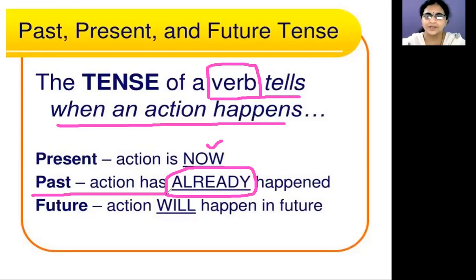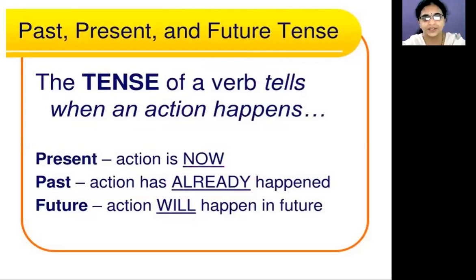These are all completed actions. Whatever happened before now, we say in past tense. Did you get it, children? Now, what is happening is present tense. Before now, what happened is past tense. Did you get it, children?